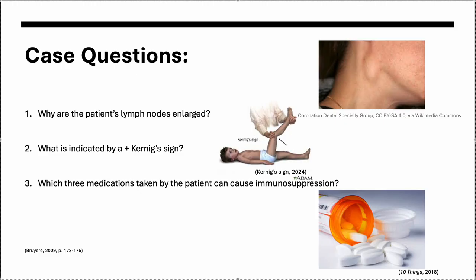Number 2 is what is indicated by a positive Kernig sign. A positive Kernig sign indicates irritation of the nerve roots in the spine, diagnostic of meningeal inflammation. Which 3 medications taken by the patient can cause immunosuppression?